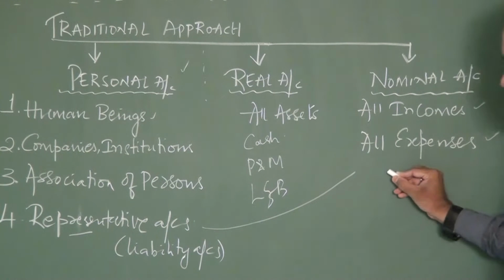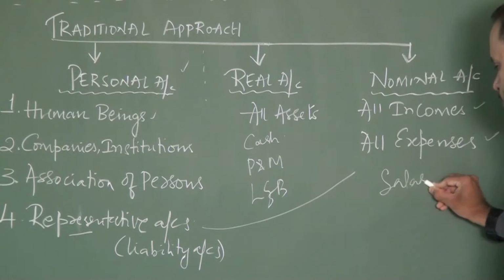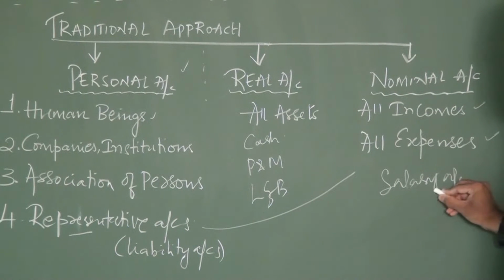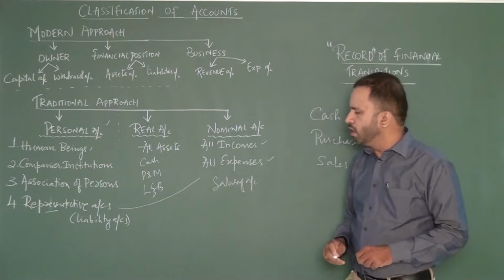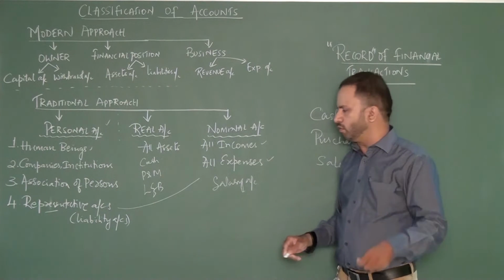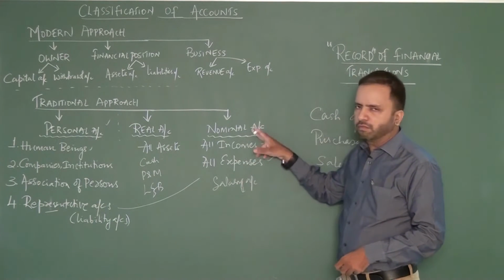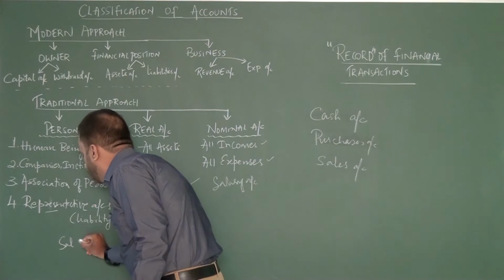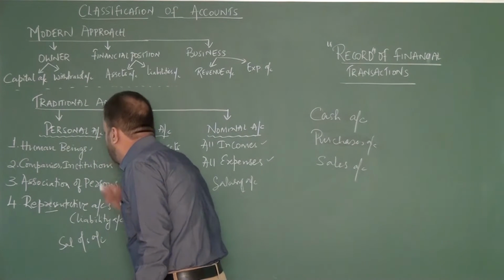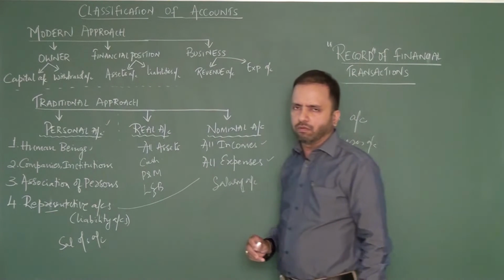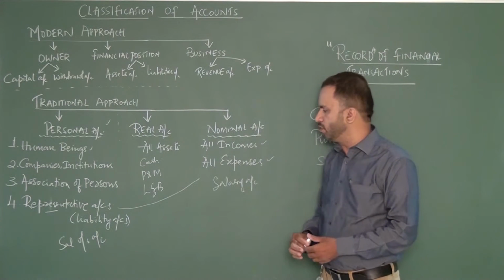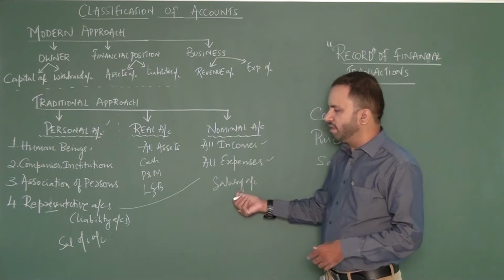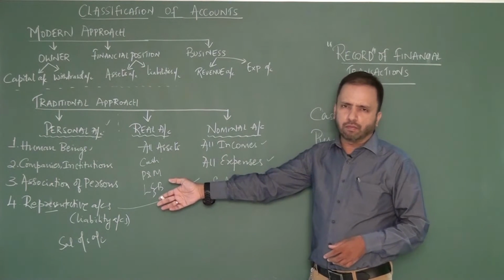For example, if I say salary account, which is a very important expense for any organization, right? They're giving salaries to the employees. When I say salary account, it comes under nominal account. But if I say salary outstanding account, automatically it comes under the category of personal account. I'm sure all of us understand the difference. When do I call something an expense? When do I call something a liability?